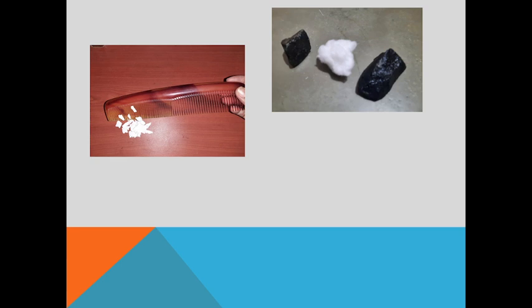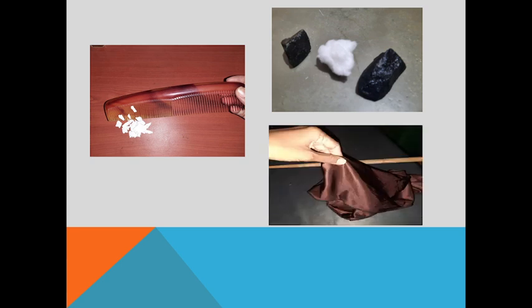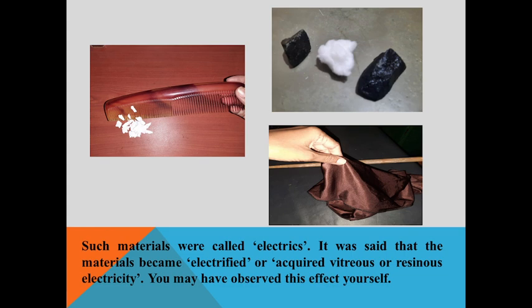Another example is rubbing stones. If we rub two stones, we observe that charges are created, and because of that, we can set cotton on fire. If we rub any two bodies, charges are created. One example is rubbing silk with a glass rod. These we have observed ourselves in day-to-day life.